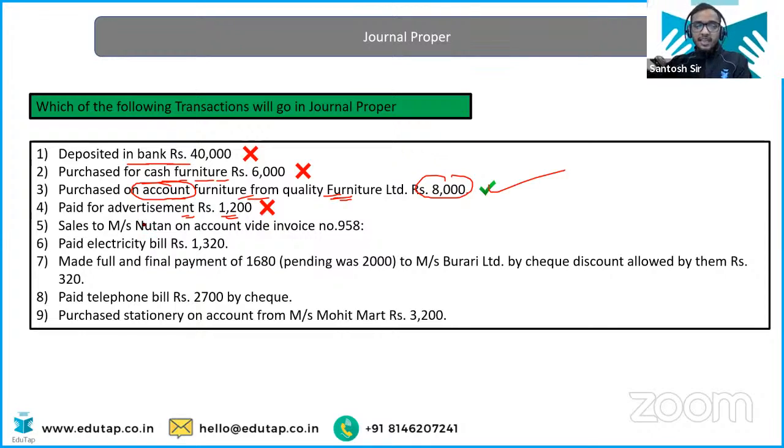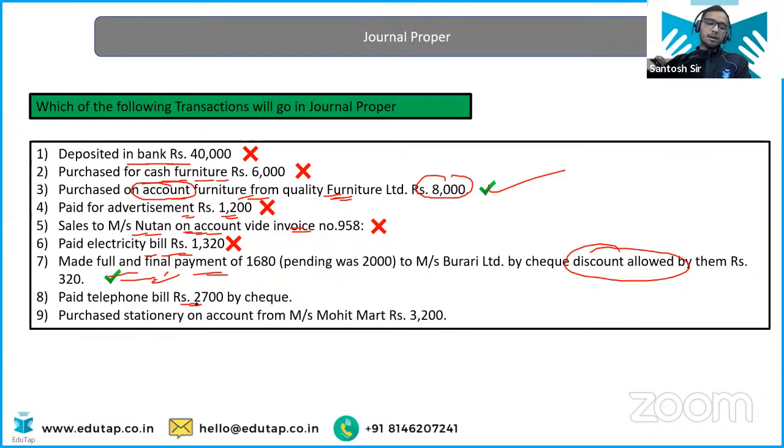Sold to Miss Nutan on account, with invoice. So sale is being done now on credit, so sales book, not the general proper. Paid electricity bill, no, not in the general proper. Made full and final settlement, discount diya hai ki nahi diya hai, we have to see. Yeah, discount is allowed, so discount entry will be done in the general proper, yes, because discount entry is not entered into some other book, right?